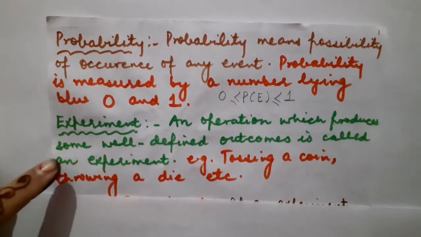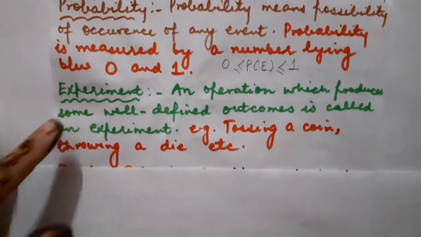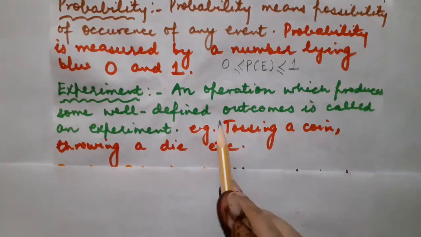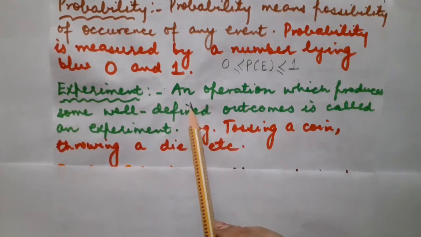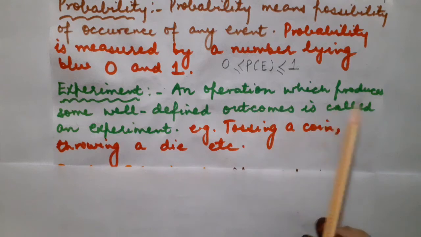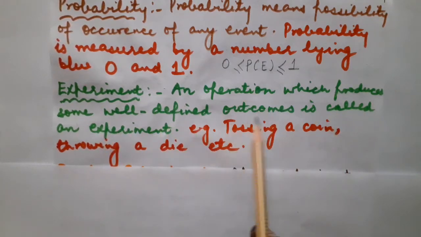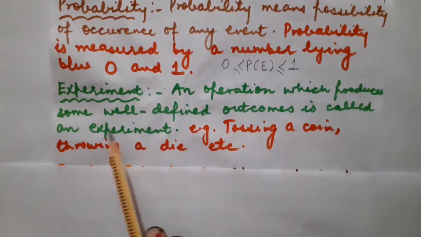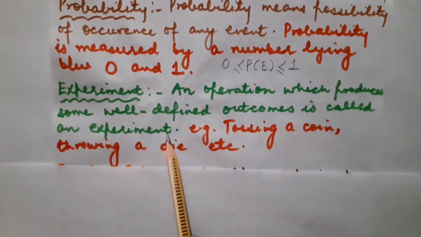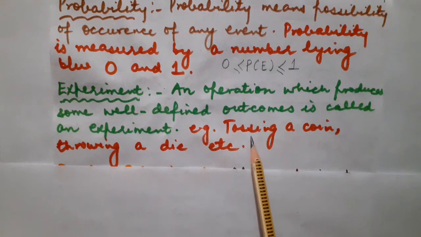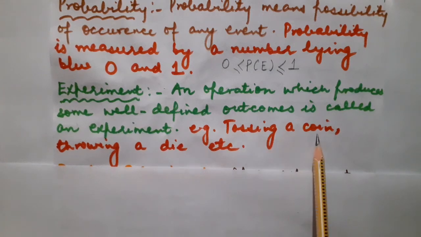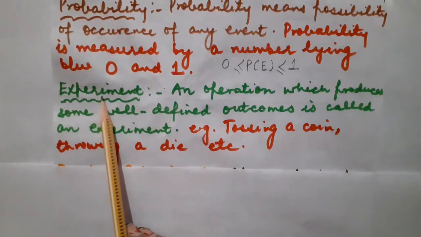Okay. So the next topic is, what do you mean by experiment? The definition of experiment is an operation which produces some well-defined outcomes. Outcomes means the results. For example, children, whenever you toss a coin, this tossing of a coin is known as the experiment.